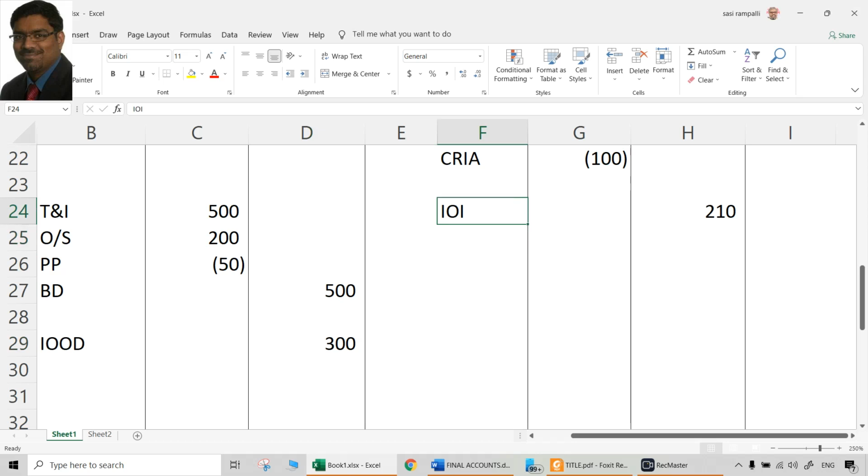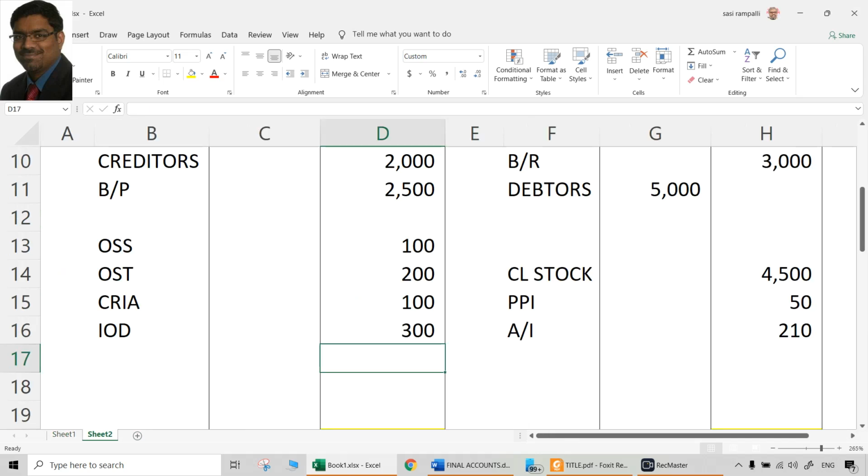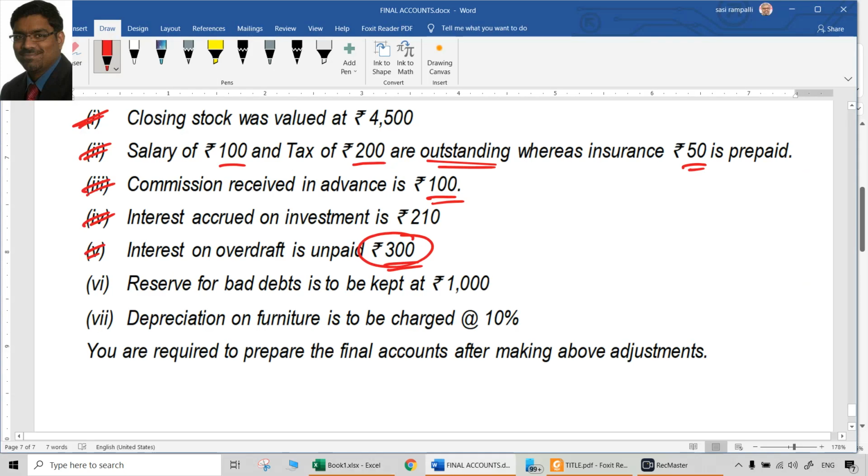Same way, interest on investments also we did not receive. That's where we created a separate item here on the credit side of P&L. Interest on investments 210 income, interest on overdraft 300 expenditure. On the other side, interest on investments is still supposed to be received. So accrued interest is an asset and interest on overdraft is payable. Payable means it is a liability. That is a dual treatment for both of the interest items.